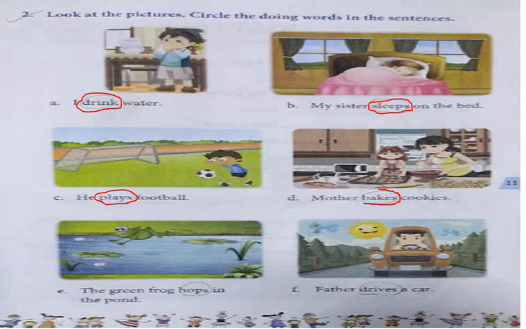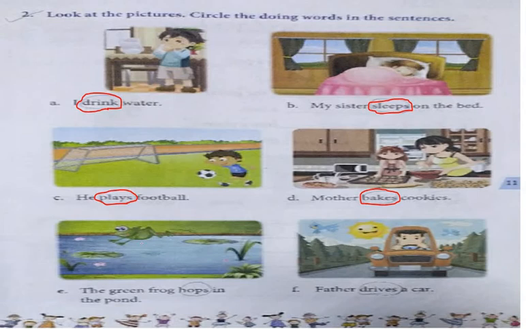B-A-K-E-S, bake. So bake is a doing word. Again I will read. Mother bakes cookies. Now see the next line. Sentence number E. The green frog hops in the pond.